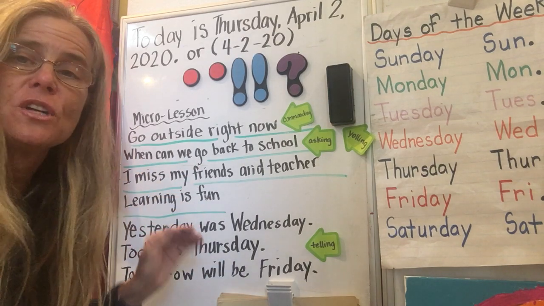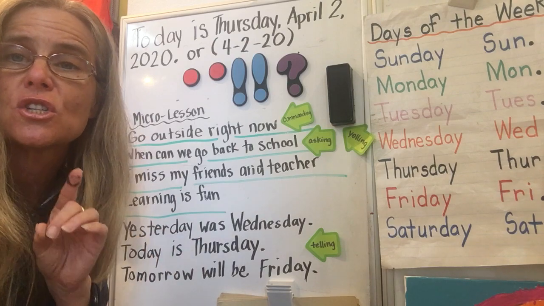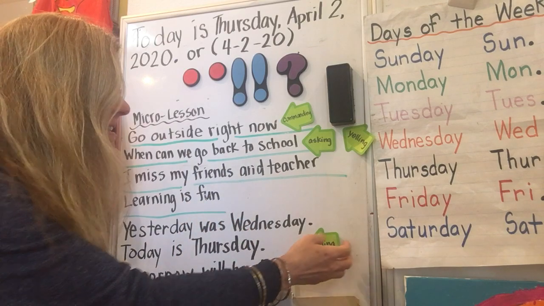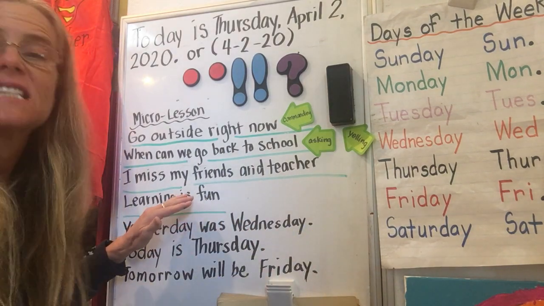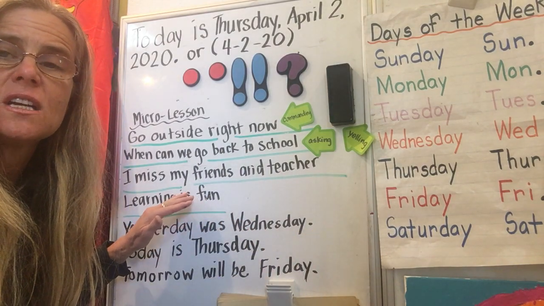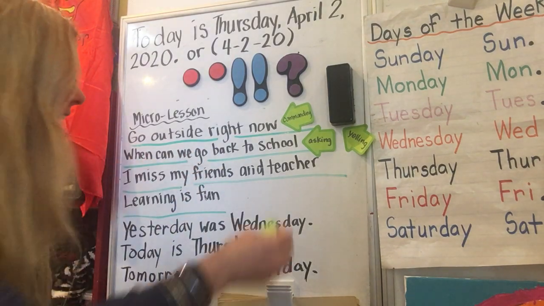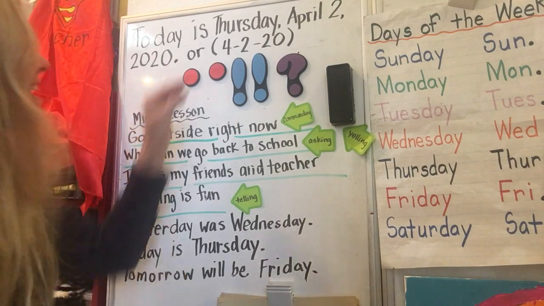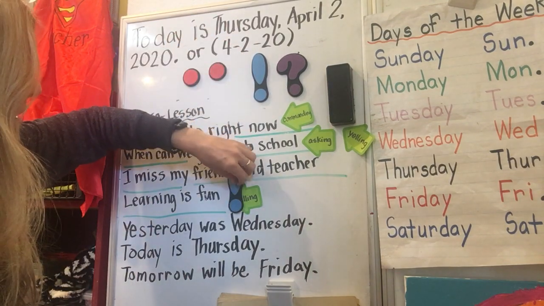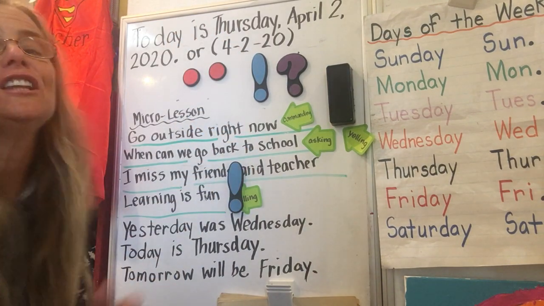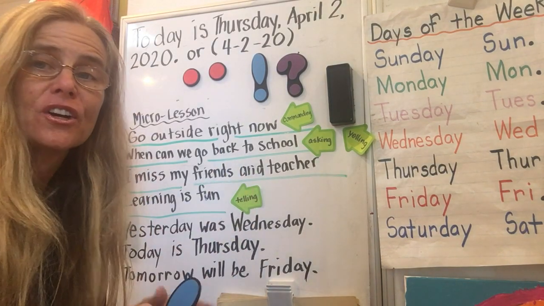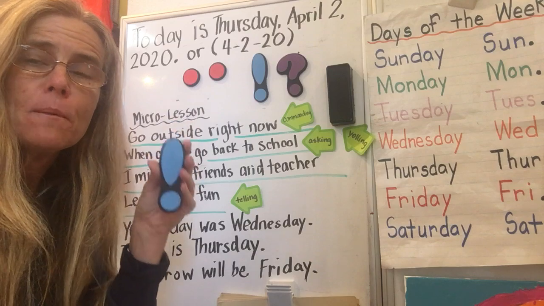My voice is communicating it, which is why punctuation is so important, because either one could work with either sentence. But because I didn't say this with a lot of feeling and emotion, my voice just kind of stayed about the same. This would be my telling sentence. But if I had put this here, you would need to read it, learning is fun!